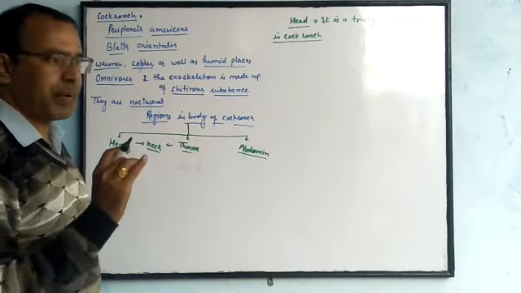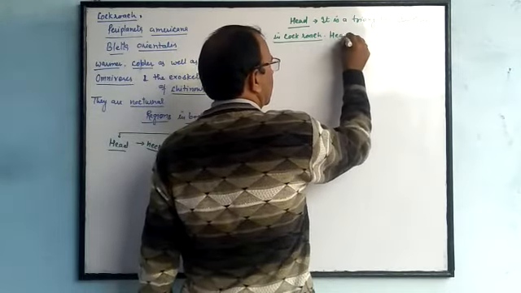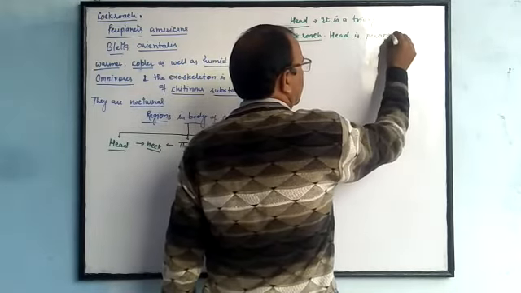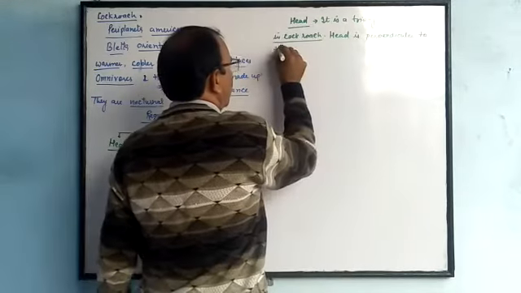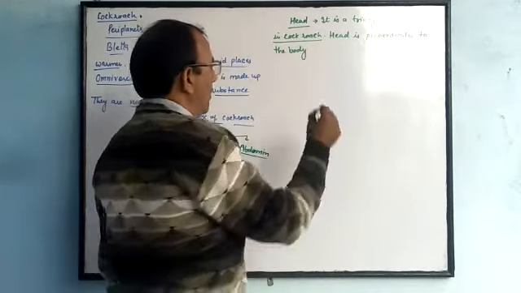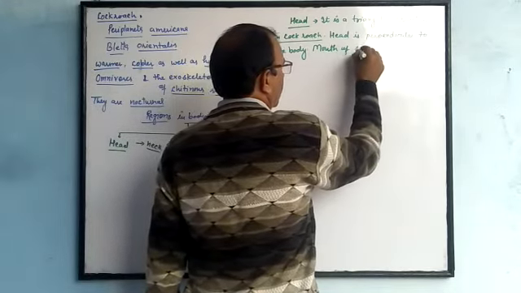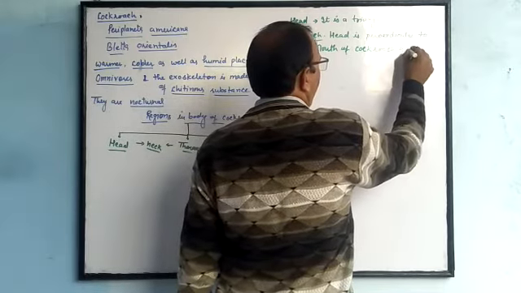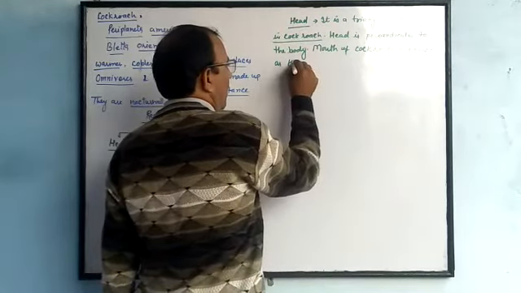It is just perpendicular to the body. The head is perpendicular to the body. The mouth of the cockroach is known as hypognathus.